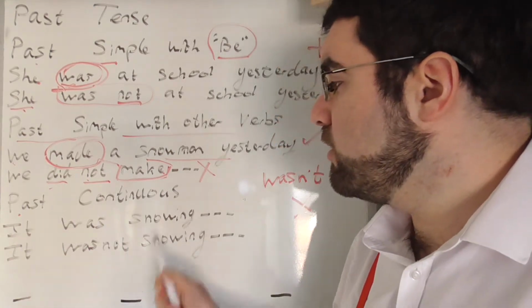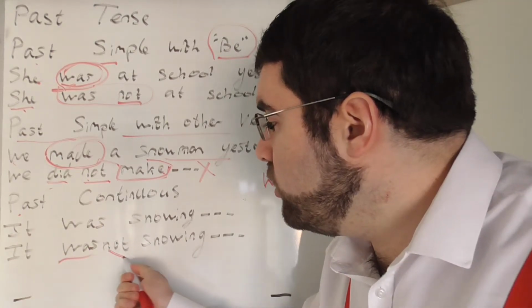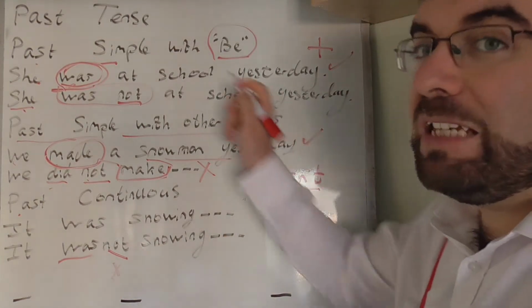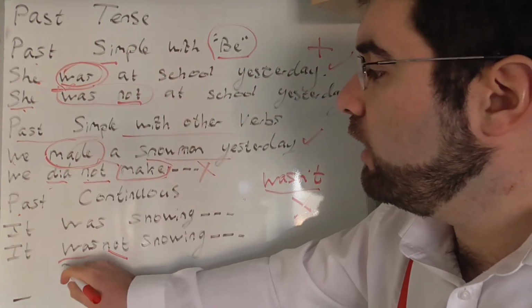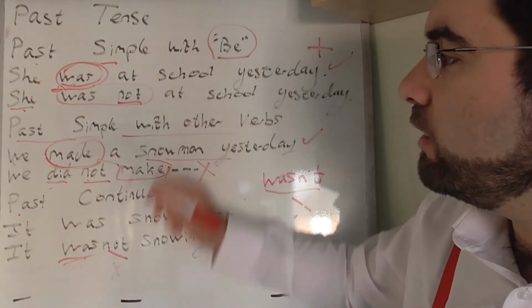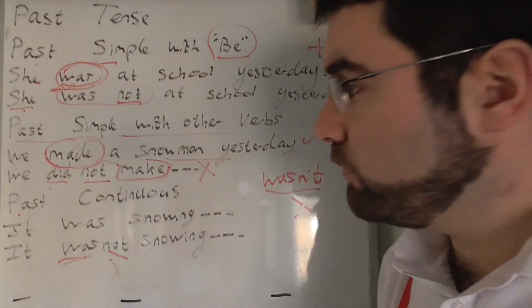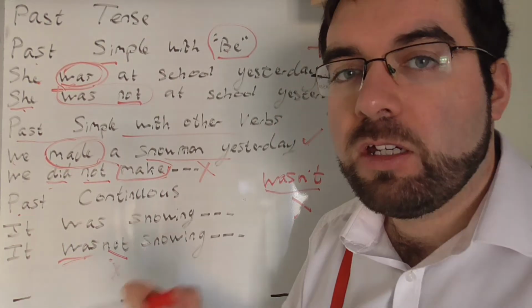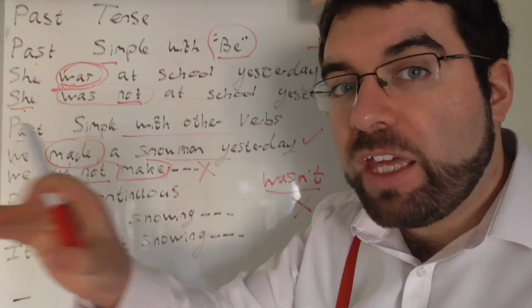Past continuous, very similar rules. It wasn't snowing. It was not snowing. Same here. Same as the past simple with be. It wasn't. Be has not. It was not. I am not. We are not. They aren't. They are not.